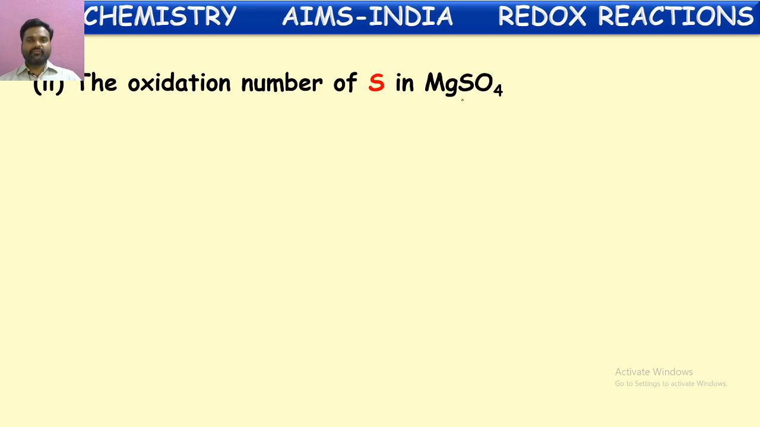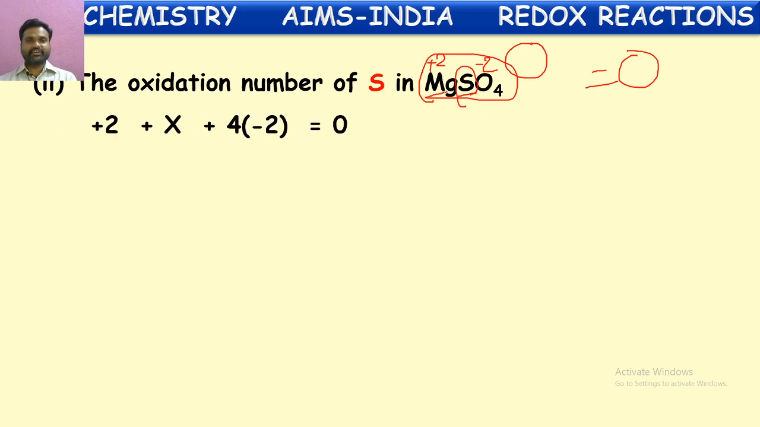The oxidation number of sulfur in the MgSO4 molecule. Here the total oxidation number of the molecule is equal to the charge possessed on the molecule. Here there is no charge, so the total oxidation number will be equal to 0. And the magnesium oxidation number we know is +2, because magnesium always shows a +2 oxidation number by losing 2 electrons. And for oxygen we know it is -2. By using these two we can find the oxidation number of sulfur. Let us see how it is done here.